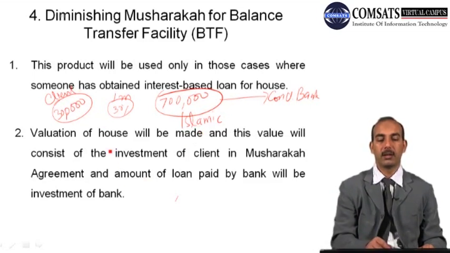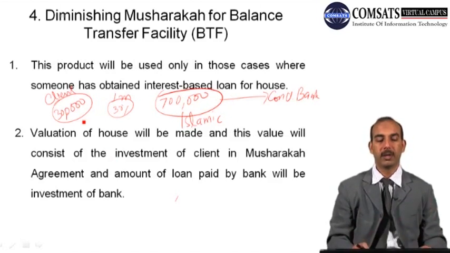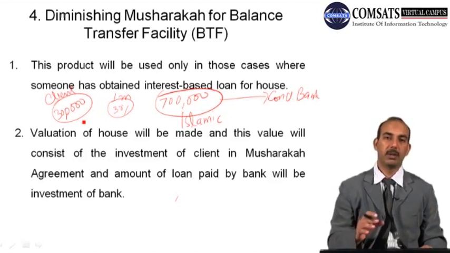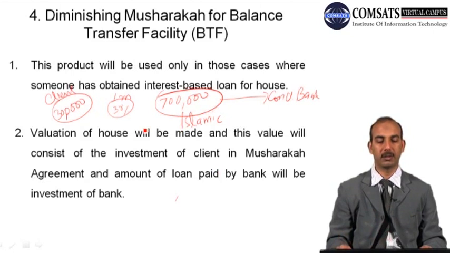And then there will be an agreement between the two on this agreed value, and it will be a diminishing musharaka contract. So instead of paying loan plus the principal amount, the client will be paying rent and will become a joint owner in that particular asset.